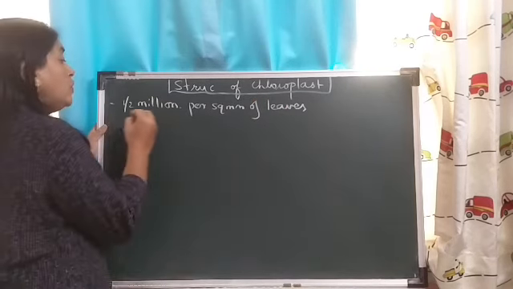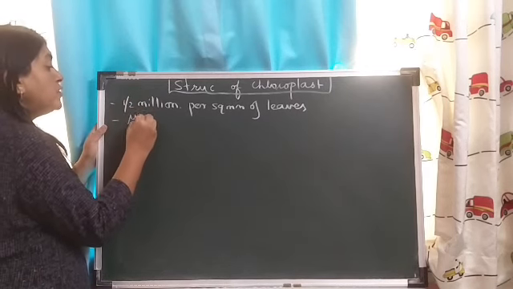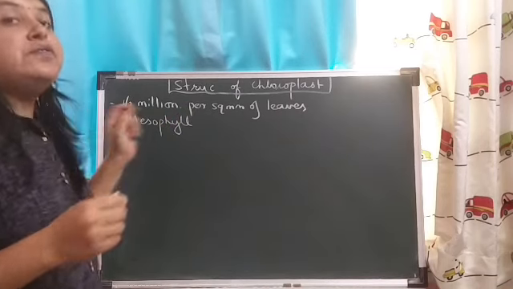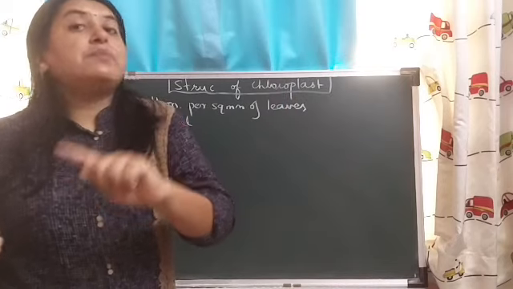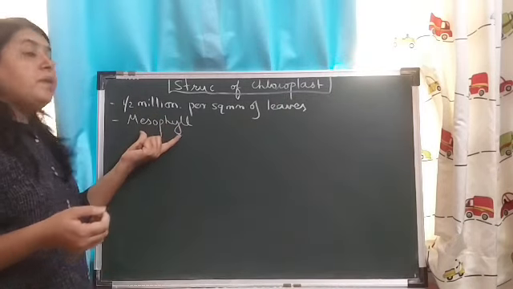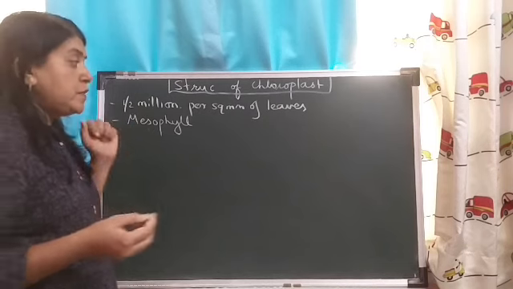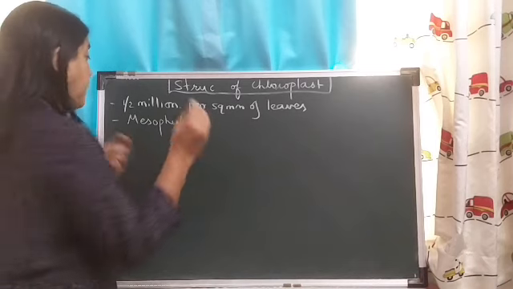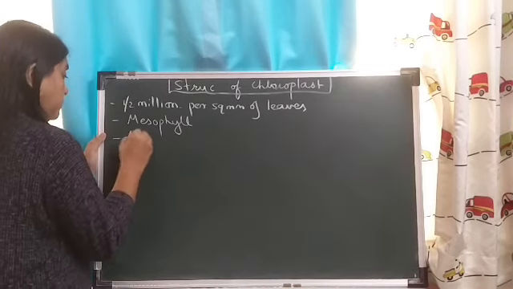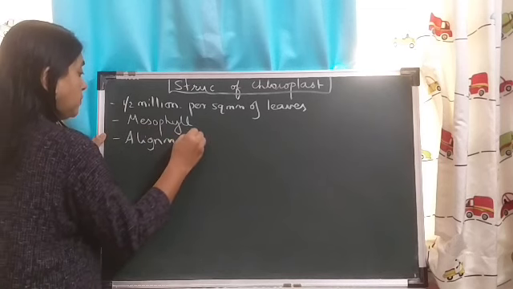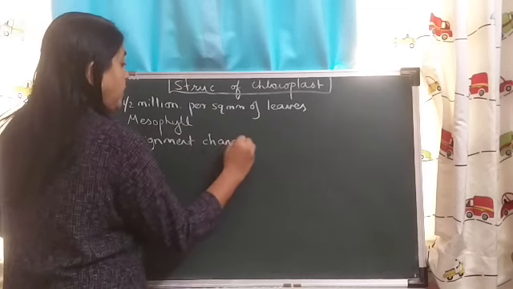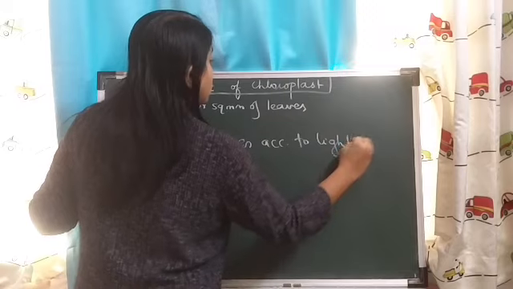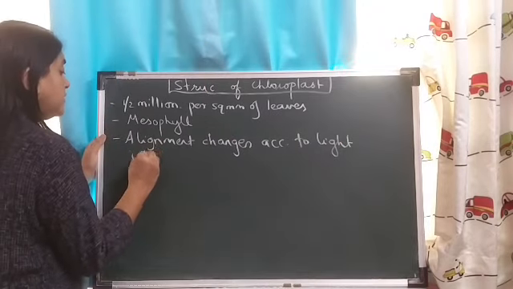And most of the chloroplasts are located in the mesophyll areas of the leaves. The leaf has two regions, the mesophyll and the spongy parenchyma. So most of the chloroplasts are located in the mesophyll region of the leaves. And the alignment of chloroplast also changes depending upon the intensity of light.